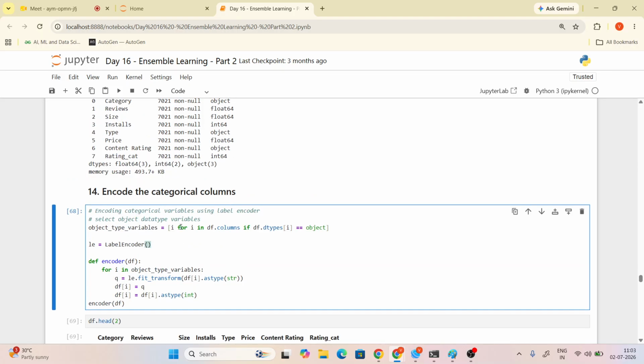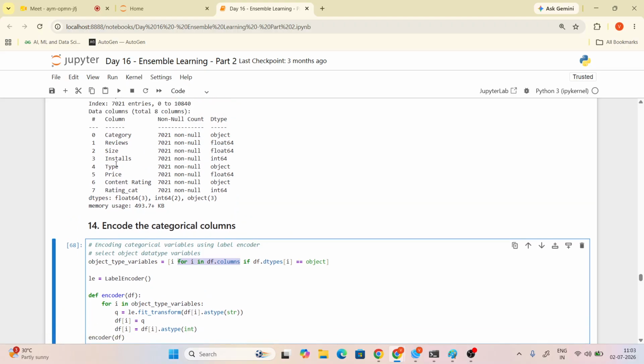Alka, just imagine this is a list comprehension. First, we will take all columns. What are the columns we have? 8 columns, right? Yeah, 8 columns, one by one. So what is the first one's data type? What's the first data type, Alka? It's object. Object equal to object.